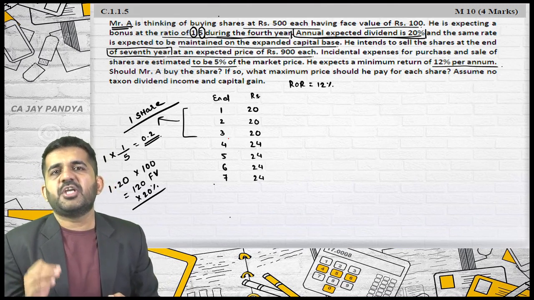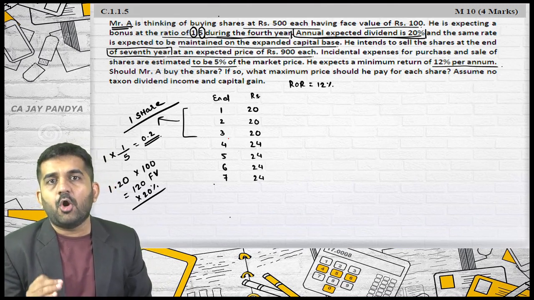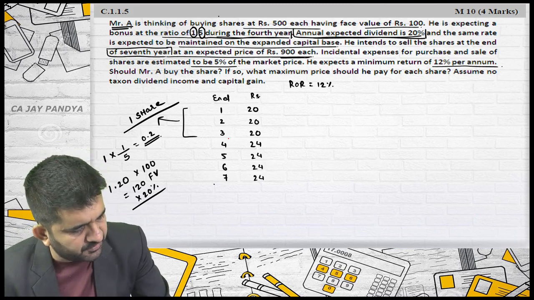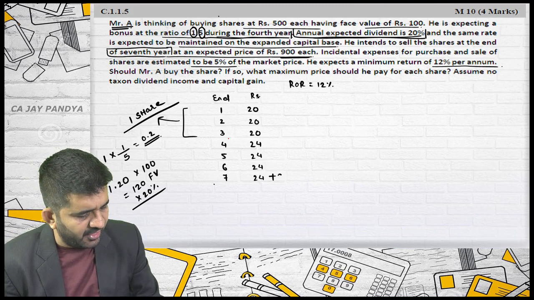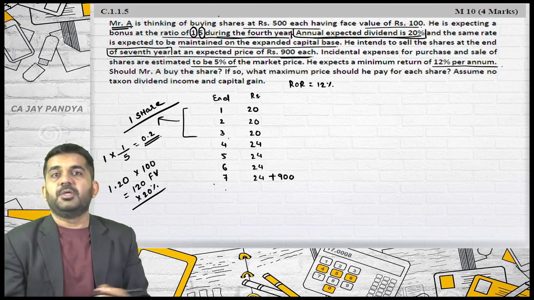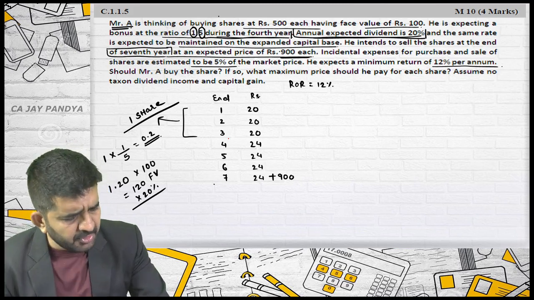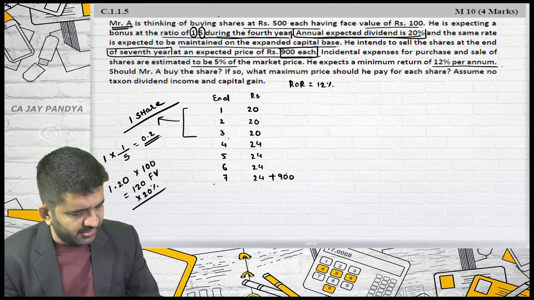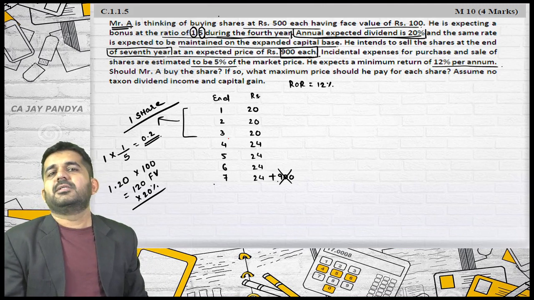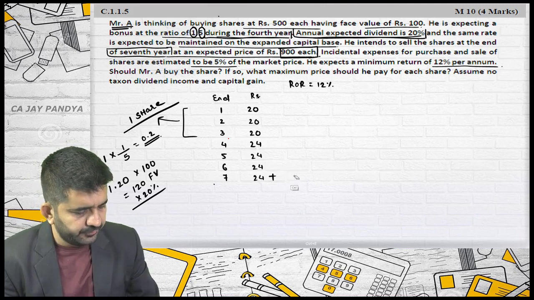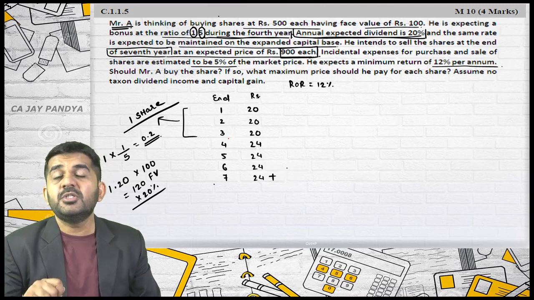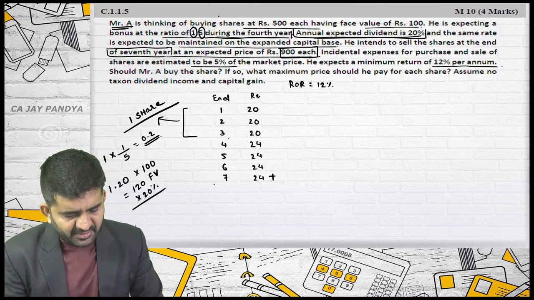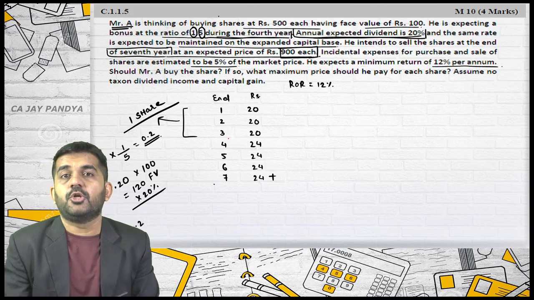Are you keeping this share for an infinite period of time, or will you be selling after the 7th year? I will be selling these shares after the 7th year. So I will be getting 900 rupees. Is it alright? Because the share value is 900. Is it alright? Now this is not correct. Is it alright? Why? I'll tell you. When I purchased the share, I was having one share. But at the end of the 7th year, I am having 1.2 shares.